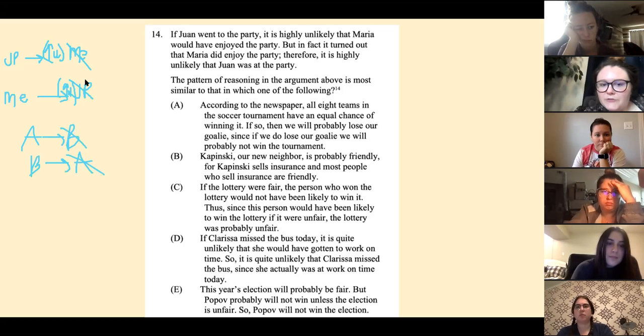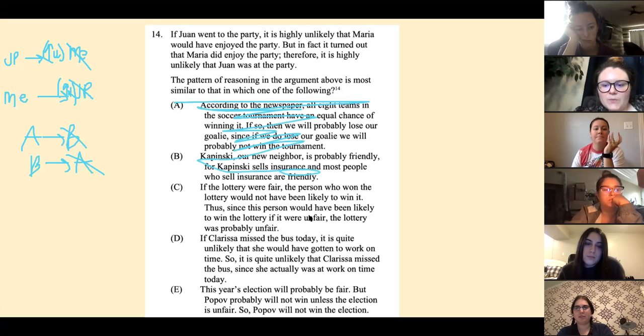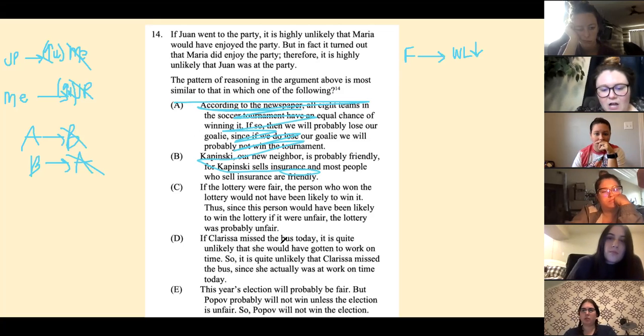Yes. All right, so when we go through this, I think a lot of people got it down to C and D. Were those the ones that people were debating between? Are there any other ones that you want to go over? Okay, so let's start with C. If the lottery were fair, the person who won the lottery would not have been likely to win it. So if you won the lottery, you are not likely. Thus, since this person would have been likely to win the lottery if it were unfair, the lottery was probably